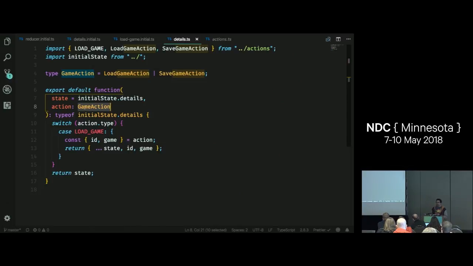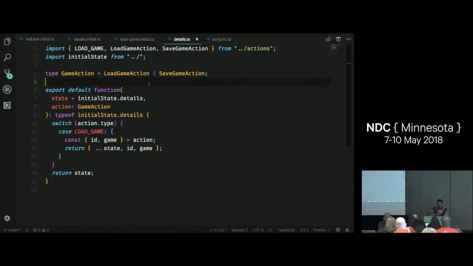So remember that I'm in my game screen. My game screen is going to have several different types of actions. How can I tell TypeScript that my actions could be one or more of these types of actions? I can do that using something called a type union. In TypeScript, this is just saying game action can be load game action or save game action. So it can be either of these. And as you can imagine, I could add more. I just use the pipe operator to separate other types of actions that this could be.